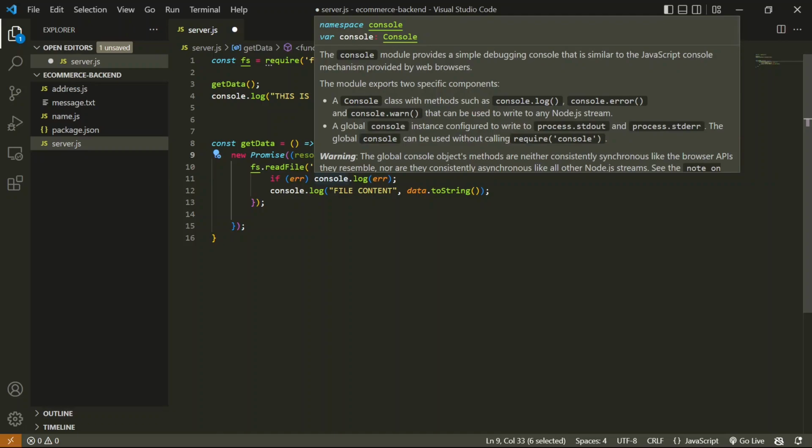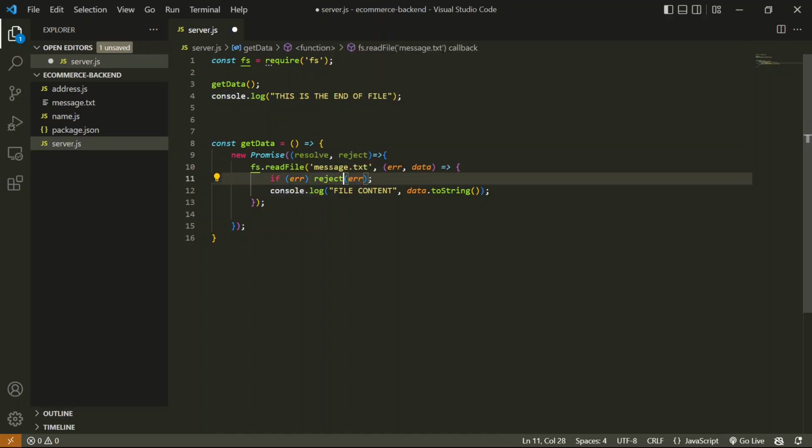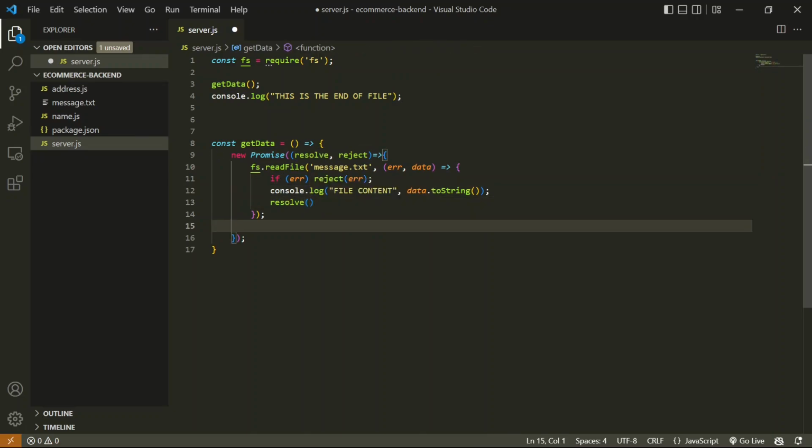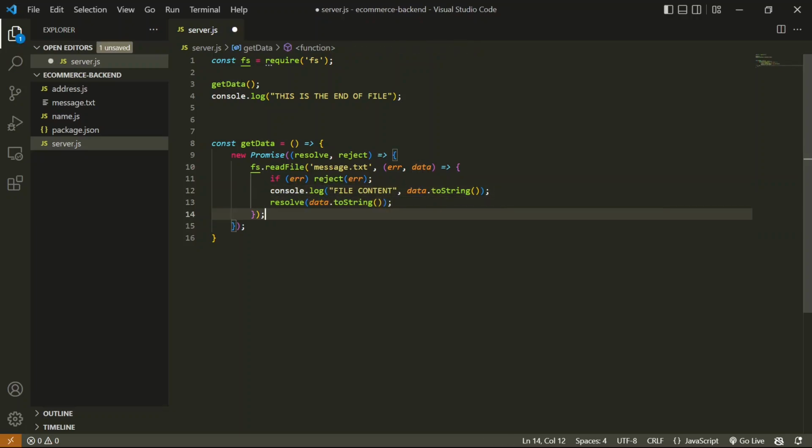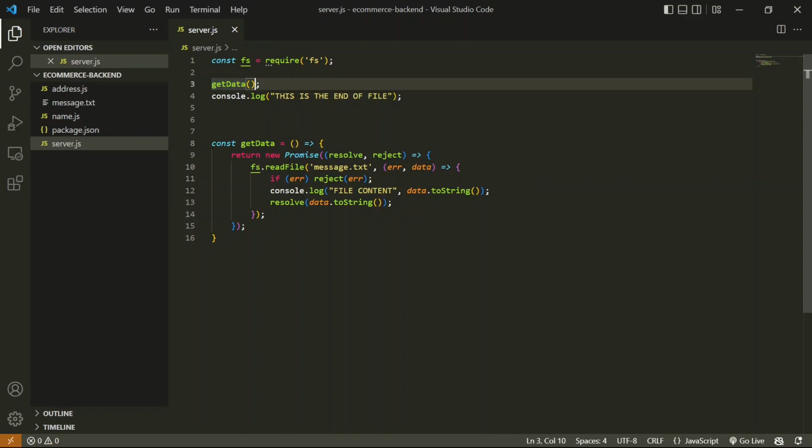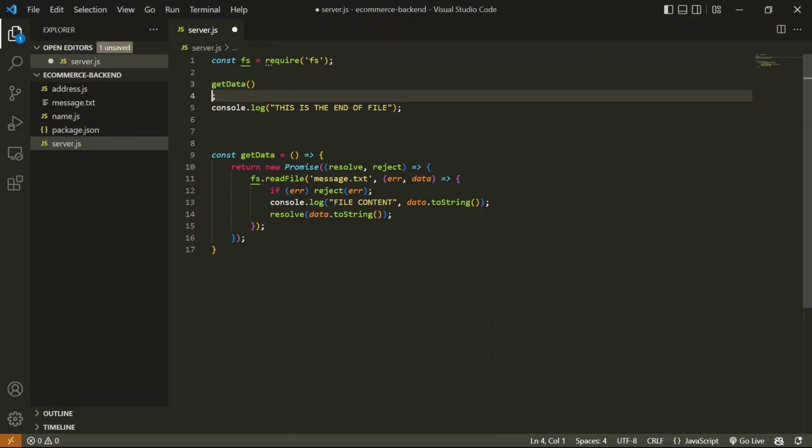So instead of console error, we are going to reject the error, and in resolve we return the data, right? We will return data.toString, and from this getData method we return this promise. Now getData becomes a promise, and we have to catch the error and the data from it. To do that we use two different methods.